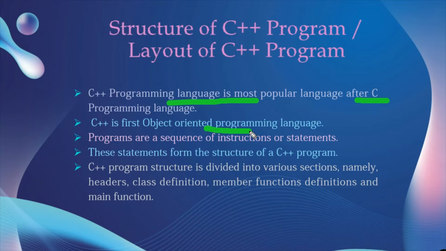Generally, programs are a sequence of instructions or a sequence of statements. These statements form the structure of the C++ program. The structure is divided into various sections, namely headers, class definitions, member function definitions, and main function. Main function is the main thing which includes the executable statements related to the C++ program.